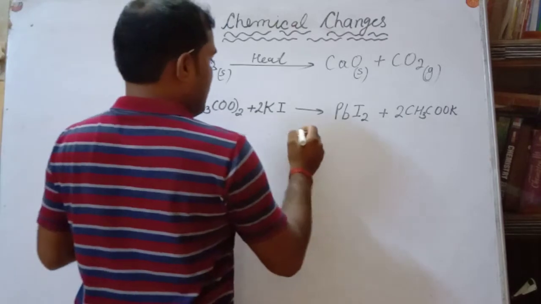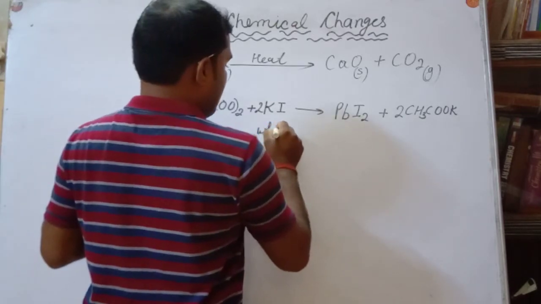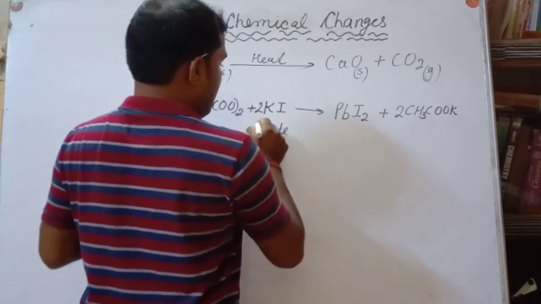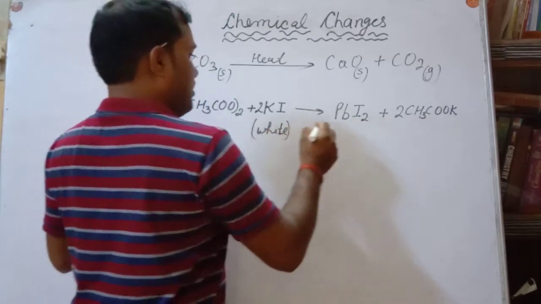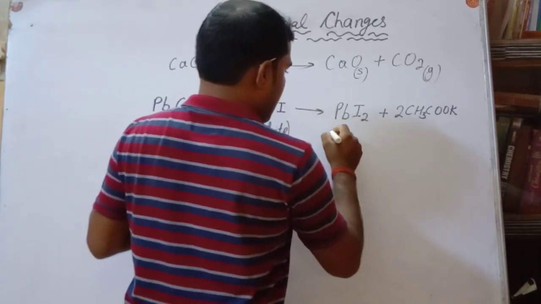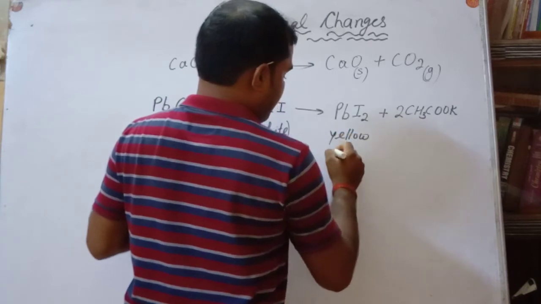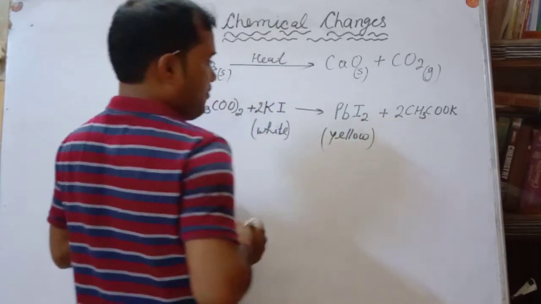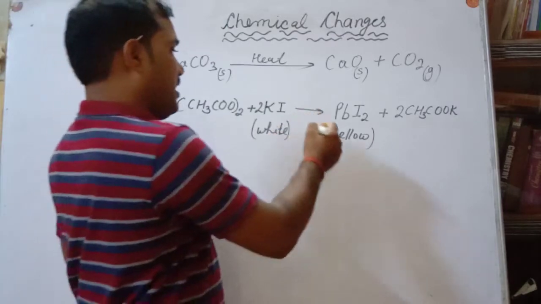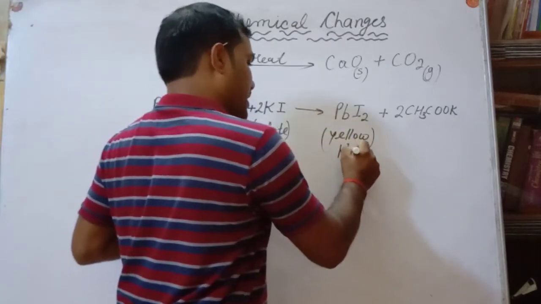This is white in color and this is yellow in color. And a yellow precipitate we are getting.